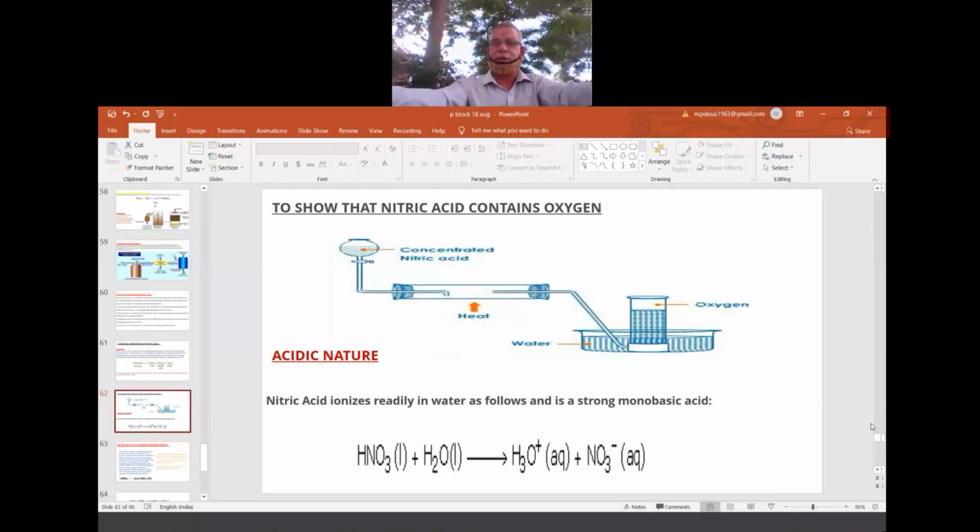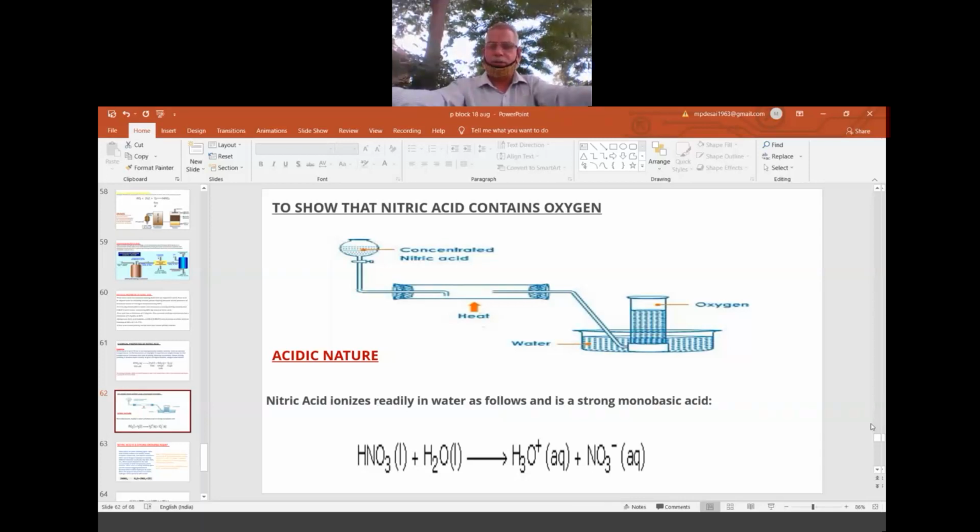So NO2 escapes, or it dissolves in the water, whereas O2, being insoluble, comes out and is collected in the gas jar, and oxygen being lighter than air, this is collected by the downward displacement of water. So depending upon the density, if the gas is heavier than air, then we can't displace the water. So directly we go for what? Upward displacement of air. But when the gas is lighter than air, that time we fill the entire gas jar with water, so that we can remove the air from the gas jar, and we invert the same gas jar